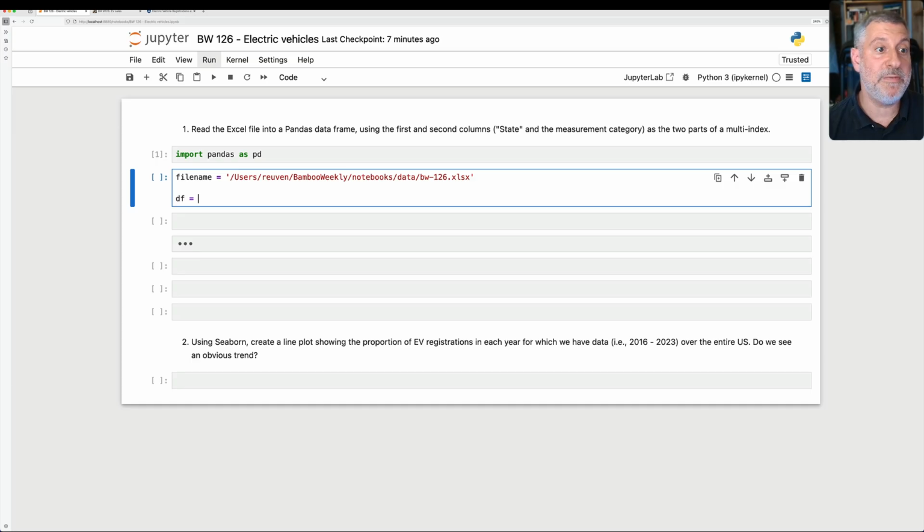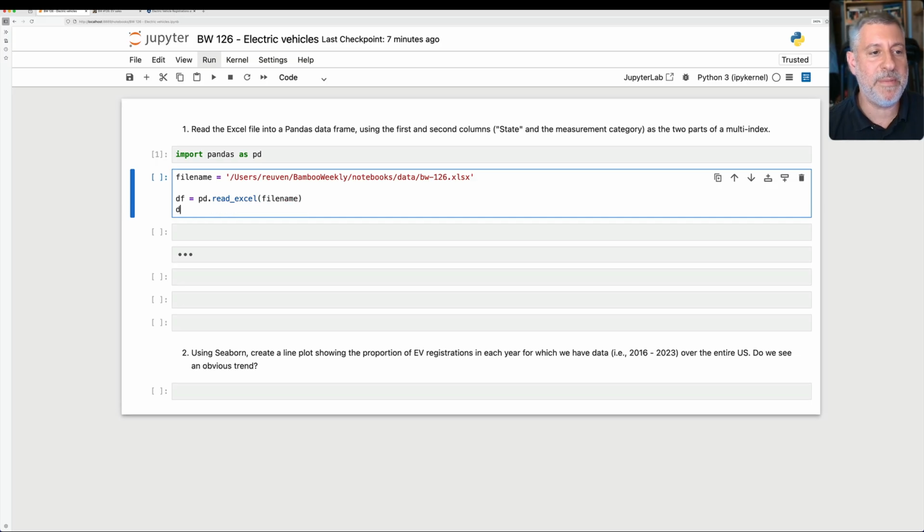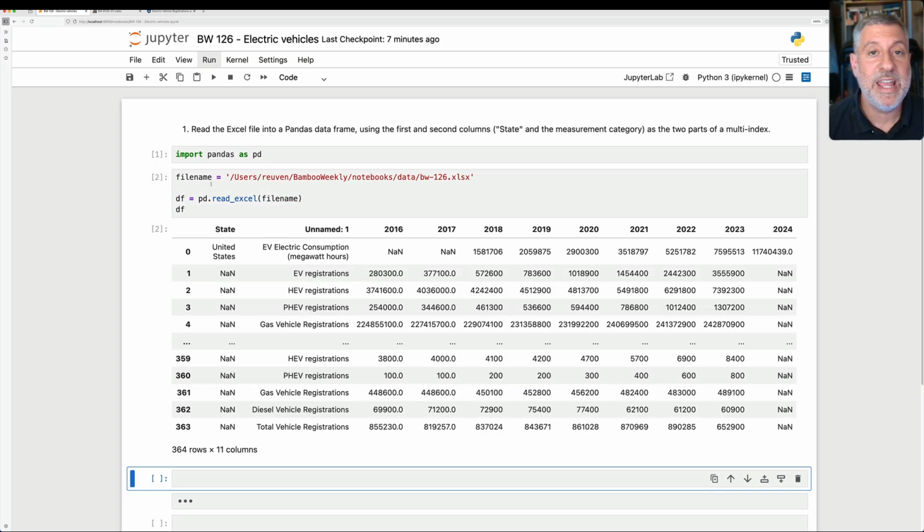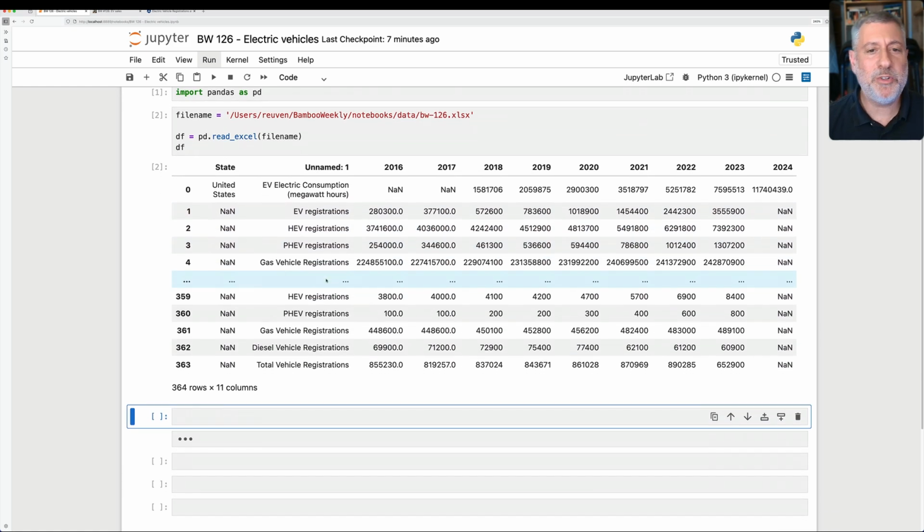So I can just say df equals pd.read_csv, read_excel, not read_csv, it's read_excel, it's an Excel file, a file name. And if I do that, we see that actually it works just fine. I managed to get a data frame from the Excel file, and it maps to the Excel file perfectly. There's just one little weird thing here, which is we see that all of the columns have names, except for the second one, which is called Unnamed: 1.